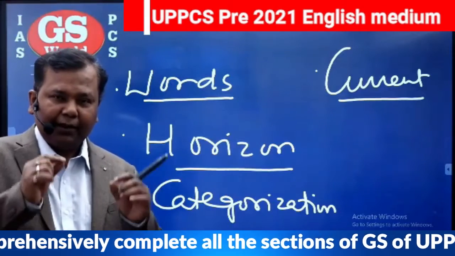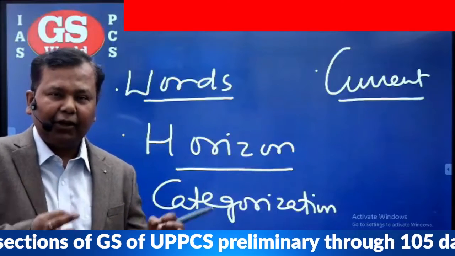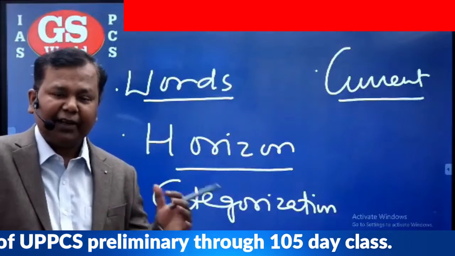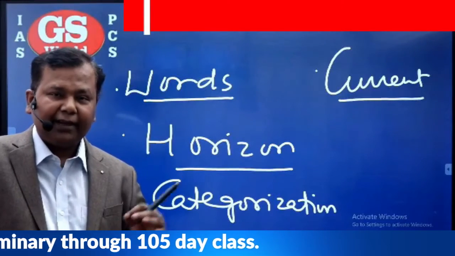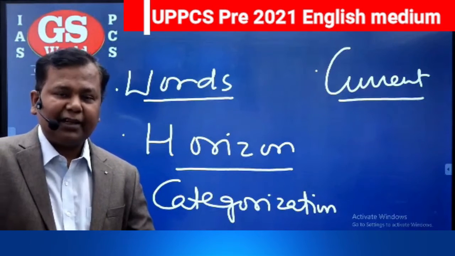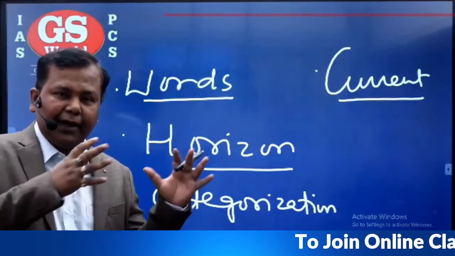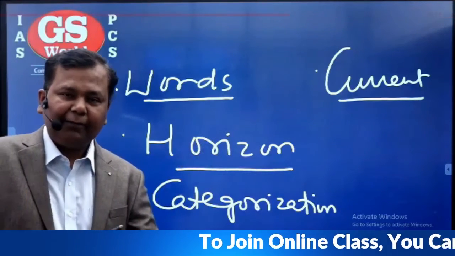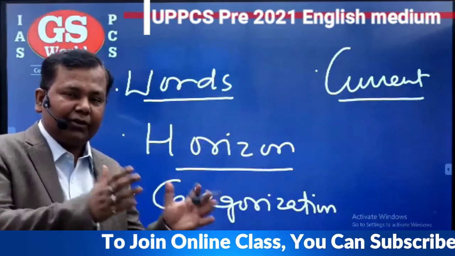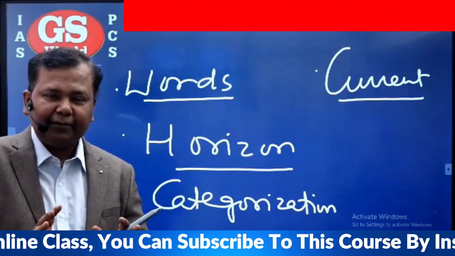Many times, what are the current things happening? Recently, the role of the governor is in question. Recently, the law and order situation is under question in many states. Recently, elections are going on in many states. Next year also, many states are having elections. So what do we have to cover, what do we have to focus on? We have to focus on everything. But we have to focus extraordinarily on what most of the questions are expected from.